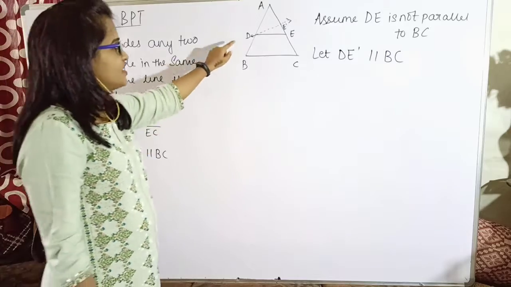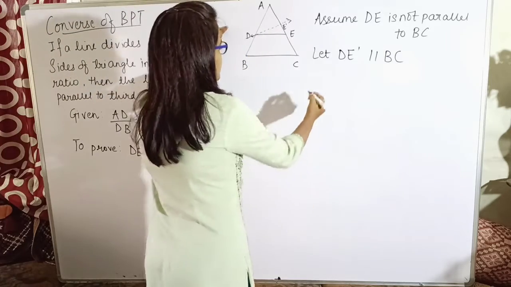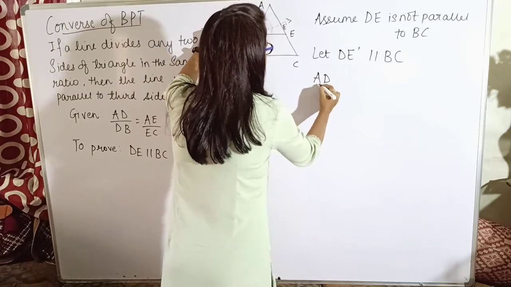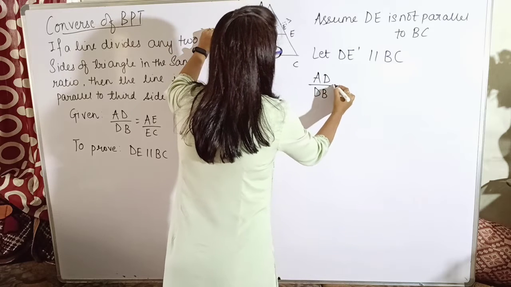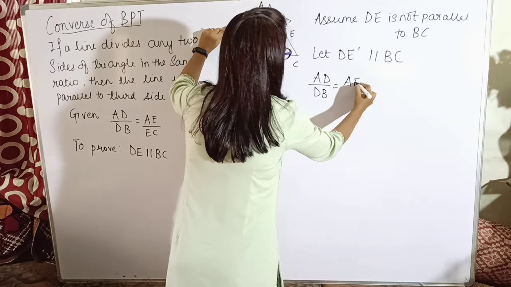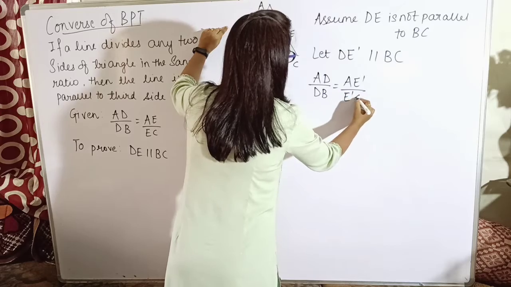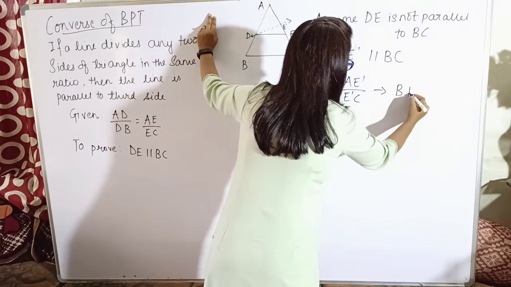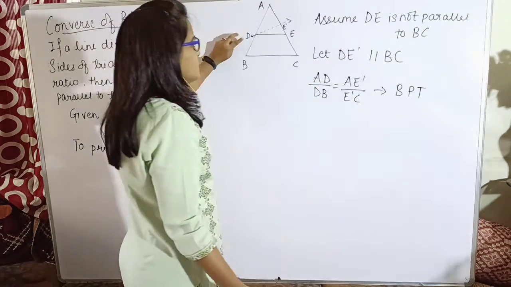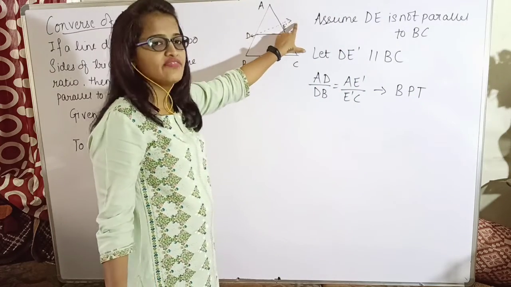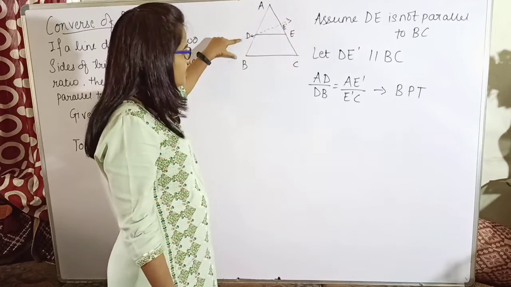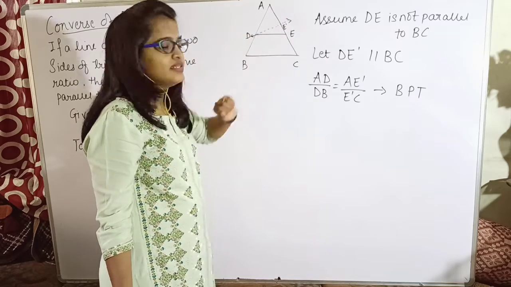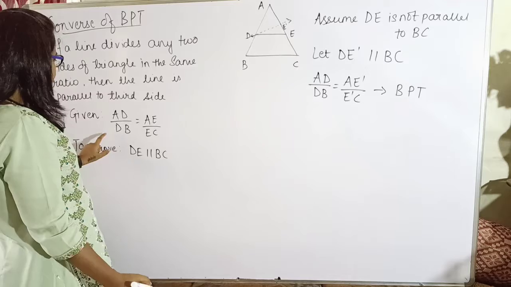So if DE dash is parallel to BC, I can write AD upon DB equal to AE dash upon E dash C. Why? Because this is what the basic proportionality theorem says. If a line is parallel to one side, then the other two sides are divided in the same ratio. So AD by DB will be equal to AE dash by E dash C. But what is given?